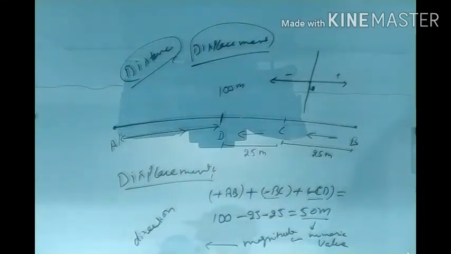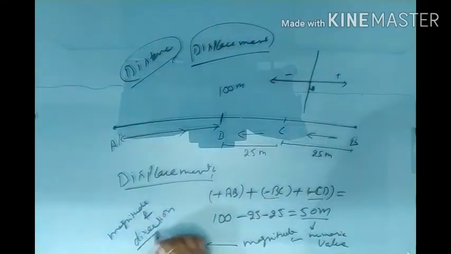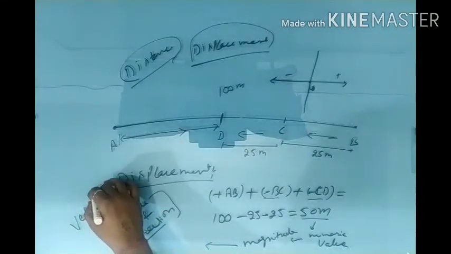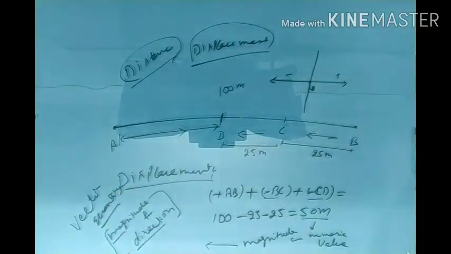So in this case it also has a direction. If we have a magnitude and direction, then this is another quantity, known as a vector quantity. Okay, now up to this we have completed vector quantity, scalar quantity, distance and displacement.